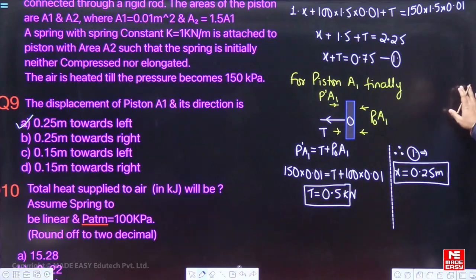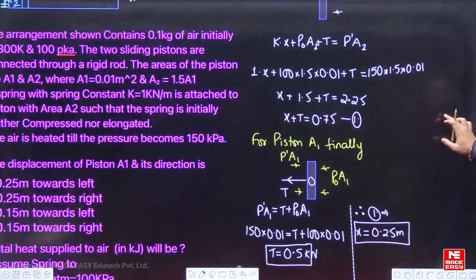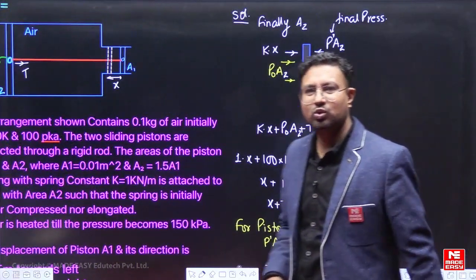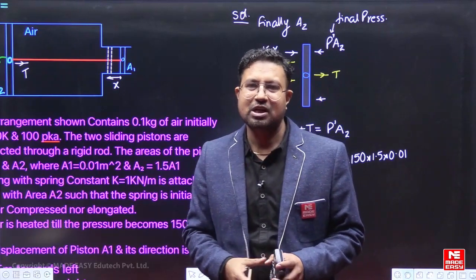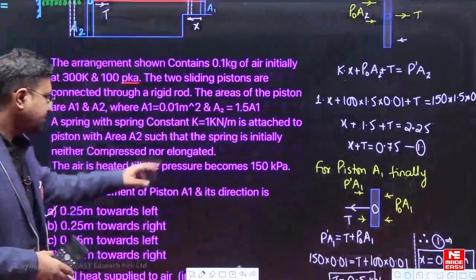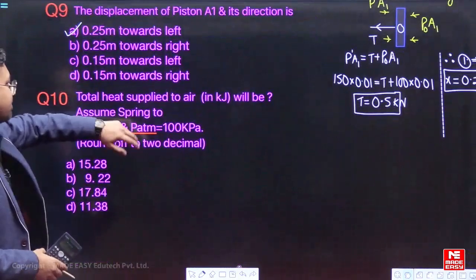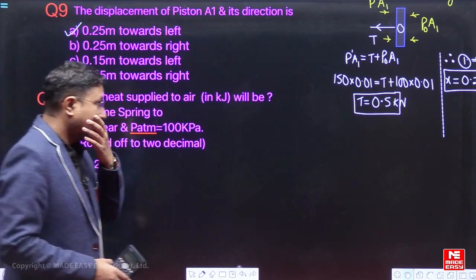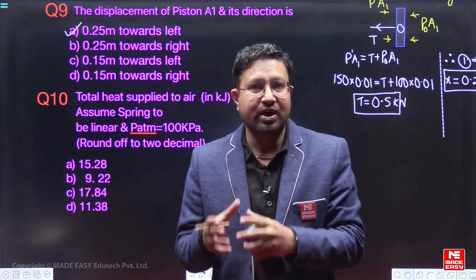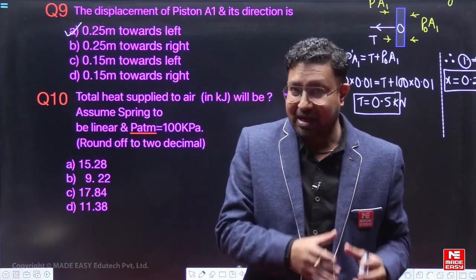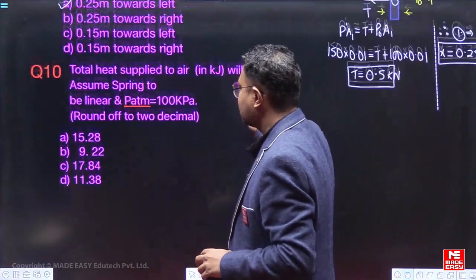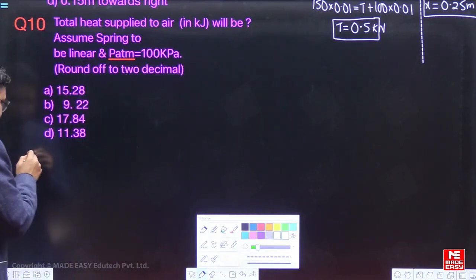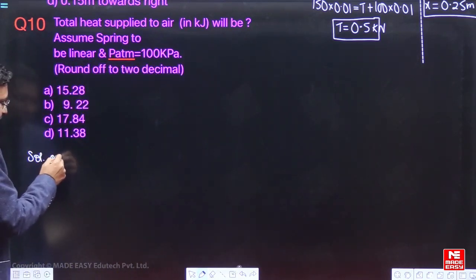So this is what we have to solve regarding question number 9. So for question number 9, our solution is complete now. I'll show you the entire solution once we go through question number 10 also, right? For question number 10, what they have asked is the total heat supplied to air in kilojoule. For finding out the total heat supplied, we have to see the energy balance, right? See here, it is a closed system. So I am solving question number 10 here.